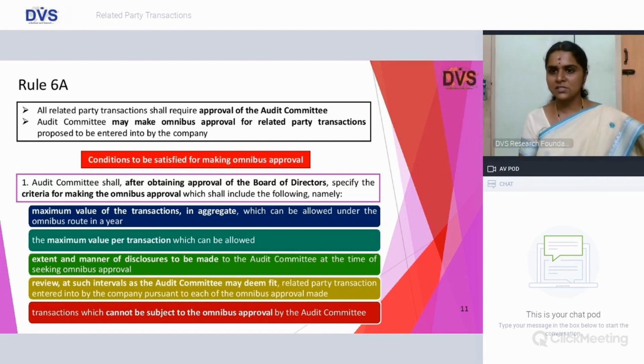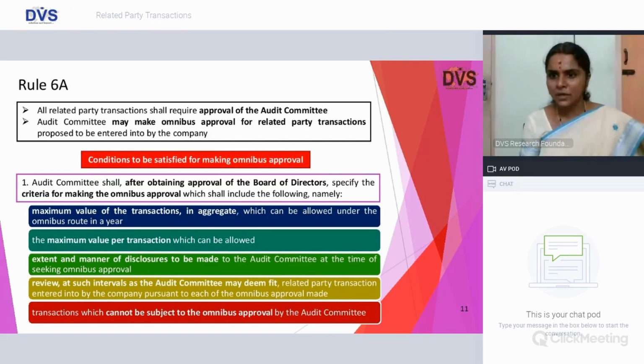So the validity of this is 1 year, both in the case of Companies Act and SEBI LODR, and the matters to be disclosed to your audit committee with regard to omnibus approval being taken are almost the same. So we will see the distinction between these two while we deal with SEBI LODR. But these are the common parameters.